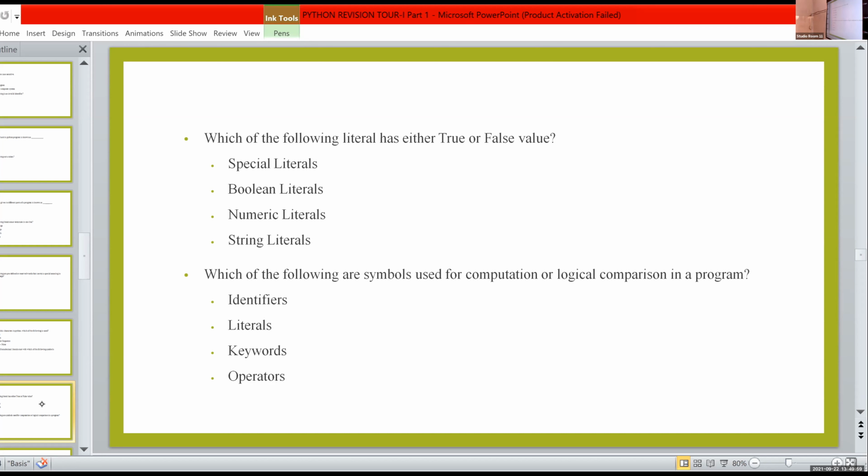Which of the following are symbols used for computation or logical comparison in a program? Ashwin? These are some tokens: identifiers, literals, keywords, operators are tokens. Among these tokens, which token is used for computation or logical comparison? Aryan? Operators. Yes, it is operators.